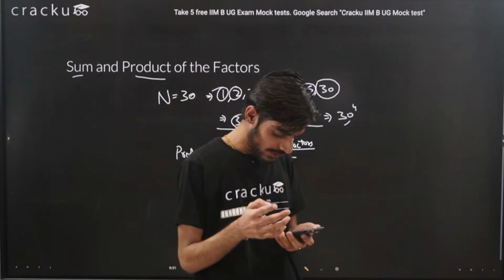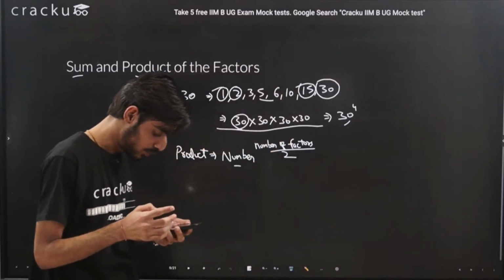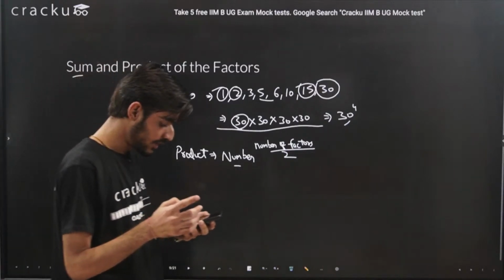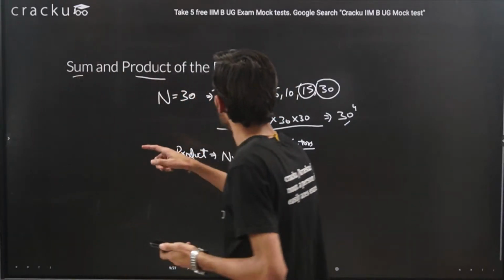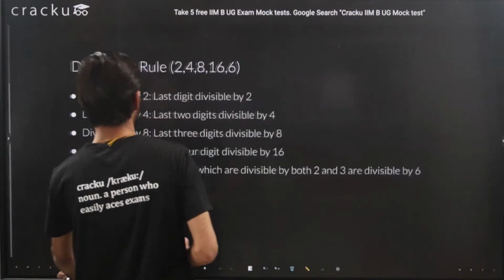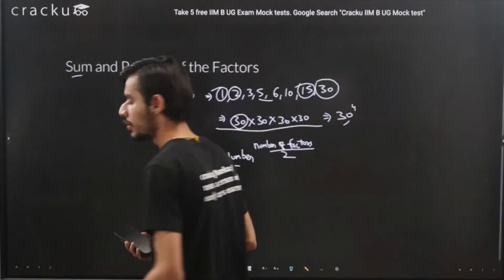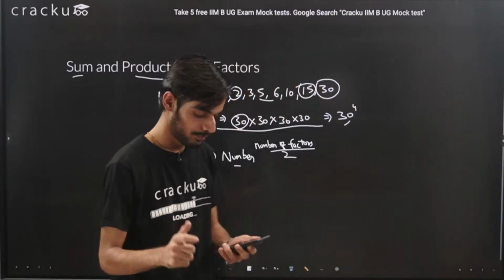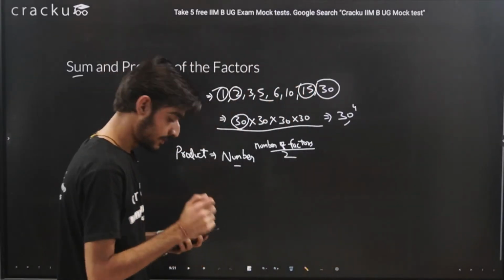So Udit, you have written okay sir, but you have taken number 210 also. So I'll take your example also. Don't worry, I'll take your example also. Let's complete the divisibility rule first, then I'll take your example 210 and explain it to you.